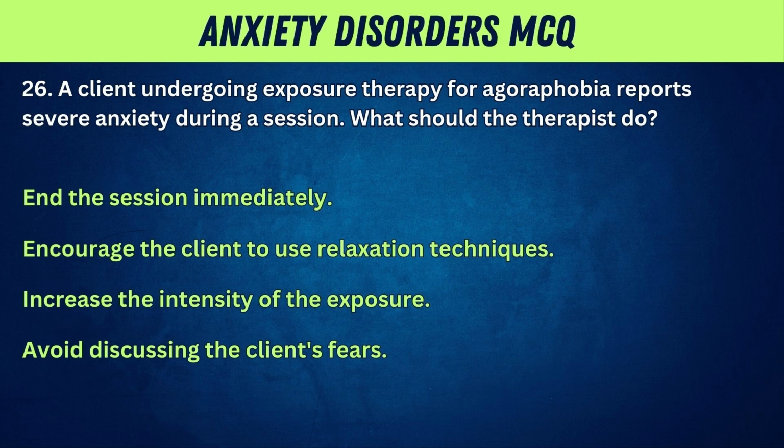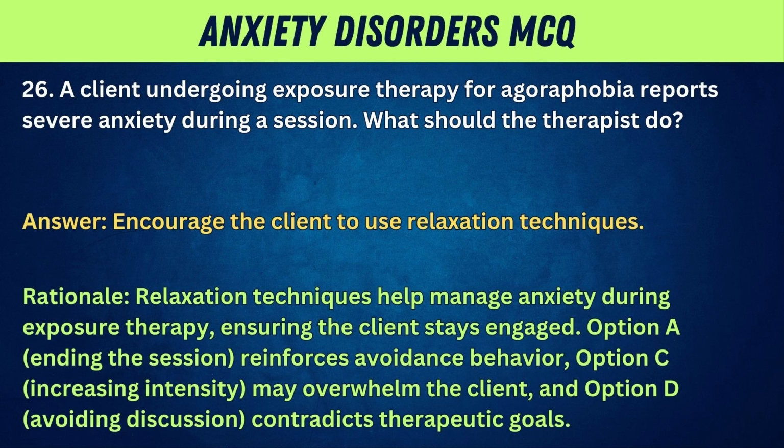26. A client undergoing exposure therapy for agoraphobia reports severe anxiety during a session. What should the therapist do? A, end the session immediately. B, encourage the client to use relaxation techniques. C, increase the intensity of the exposure. D, avoid discussing the client's fears. Answer: encourage the client to use relaxation techniques.